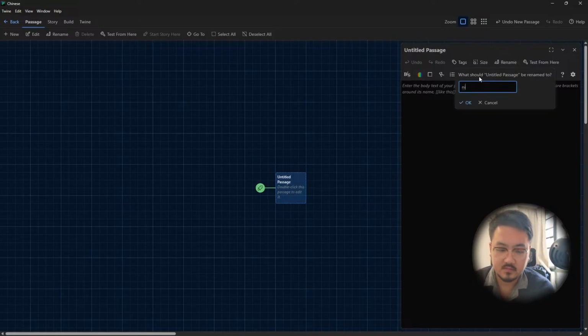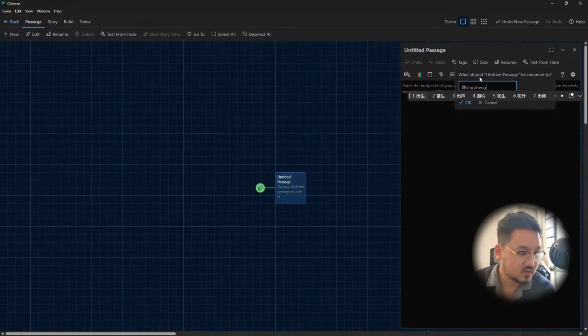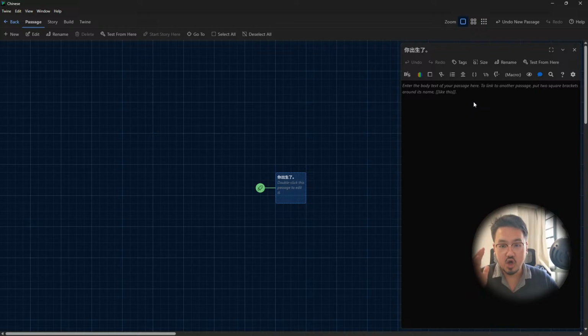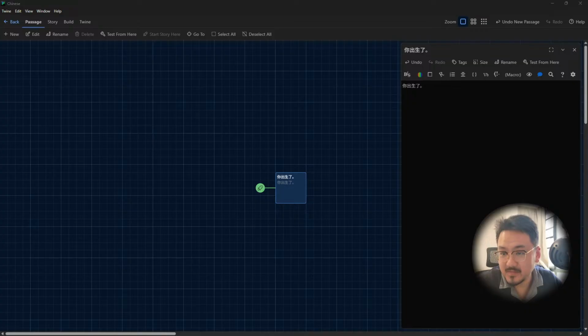Okay, 你出生了. Here is the interesting part. You're going to learn just native Chinese, okay? Just the born Chinese. So yeah, you start with 你出生了. By the way, if you do not see my pinyin sections, I'm going to give you the pinyin in all of this. But here's the thing.